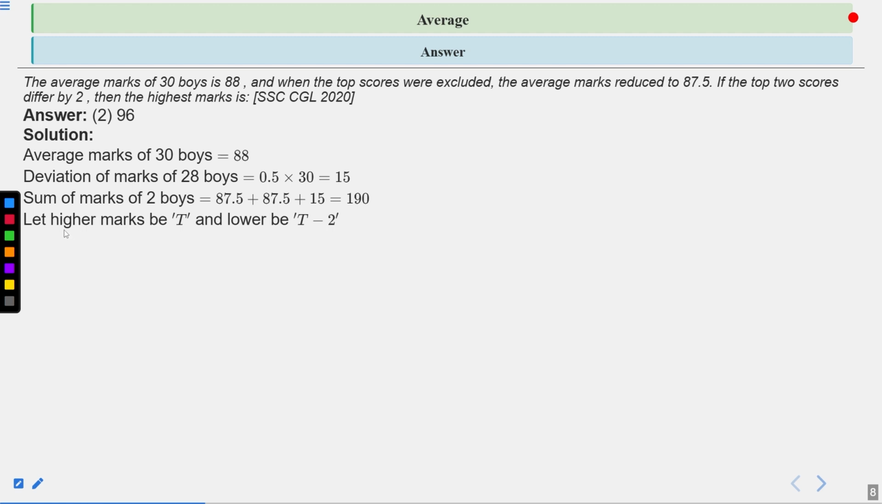Now let the higher mark be T, then the lower mark will become T minus 2, because the difference between higher and lower is 2. So we get T plus T minus 2 equals 190. So we can calculate the value of T. We get the value of T, which is 96. So the second is the correct answer of this question. Next one.